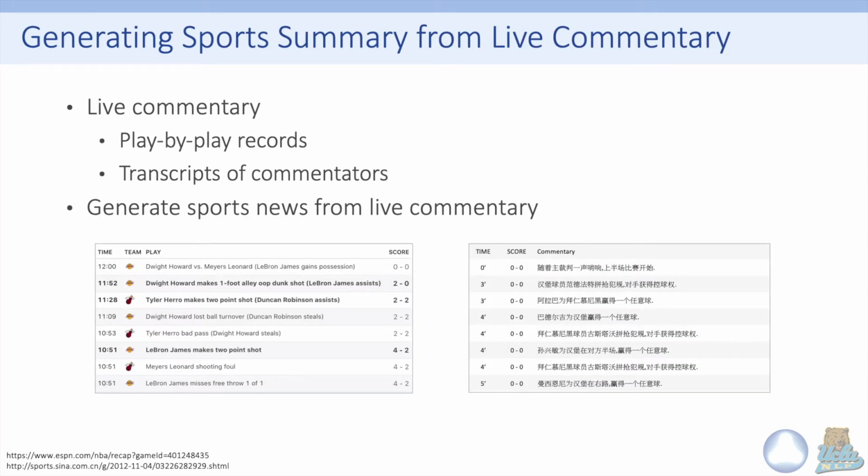In this work, we focus on generating sports summary from live commentary. The live commentary can be play-by-play records or the transcripts of the commentators. Here, we have two examples. We can see that the live commentary covers all the events in one sports game, but it's too detailed and not a summary. However, it's possible to generate sports news from the live commentary.